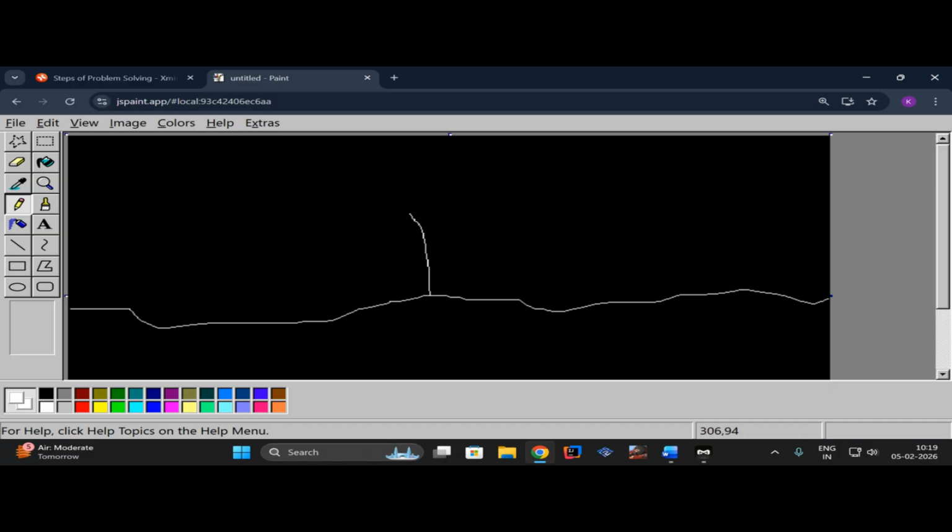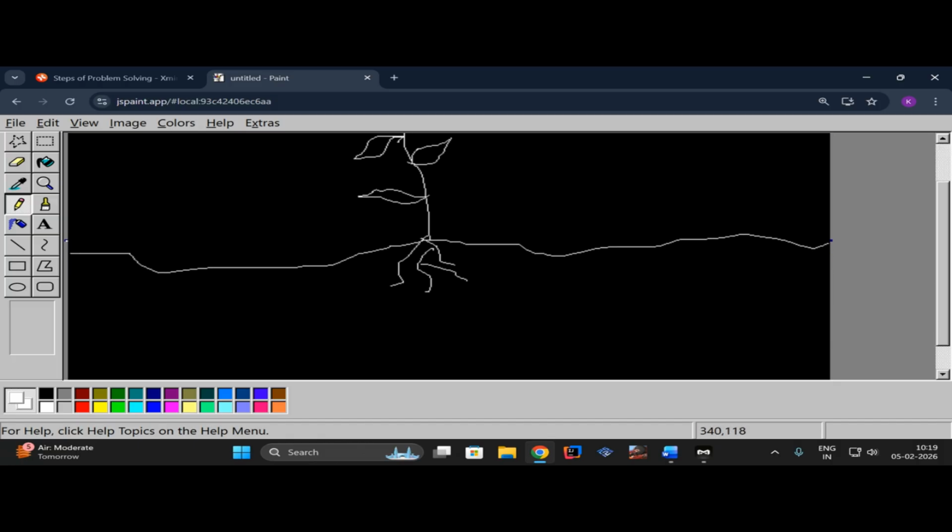This is our plant. These are the leaves of the plant. And these are the roots. So rhizomes will grow in the shoot of the plant, the root of the plant, and it will grow horizontally. Horizontal means in this way, and vertical means in this way.